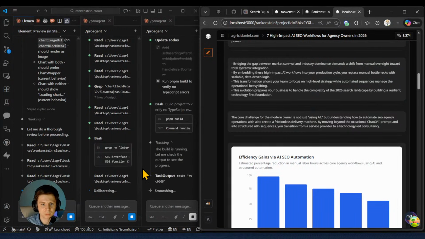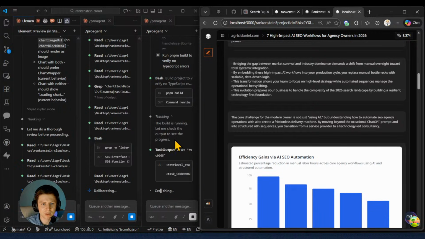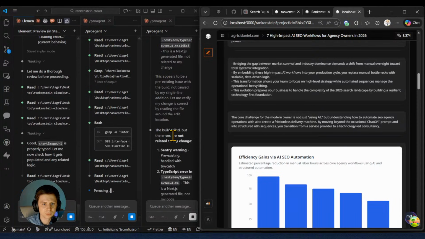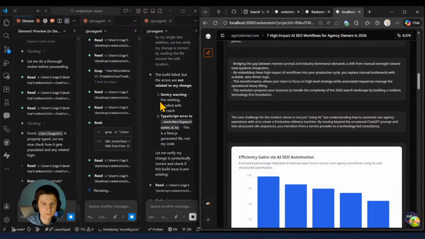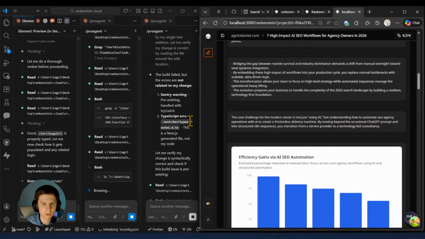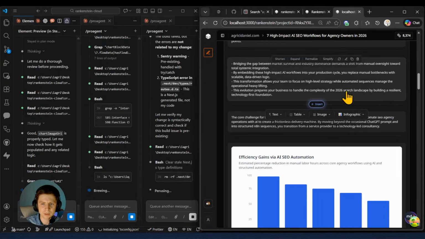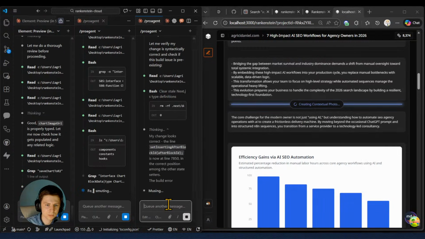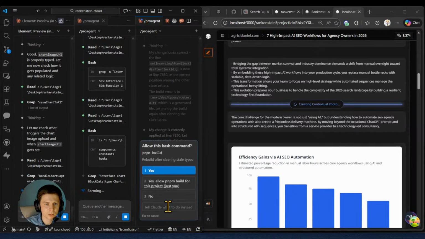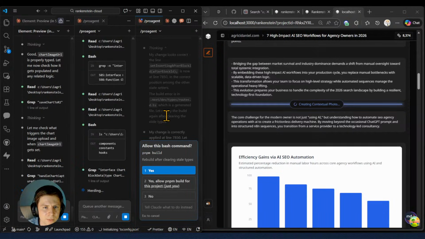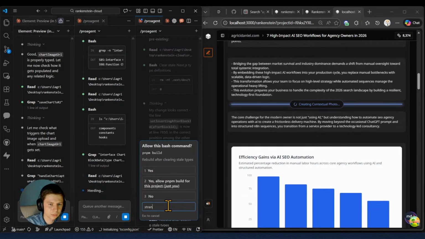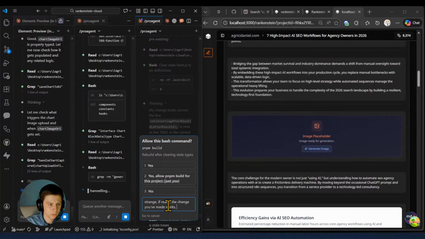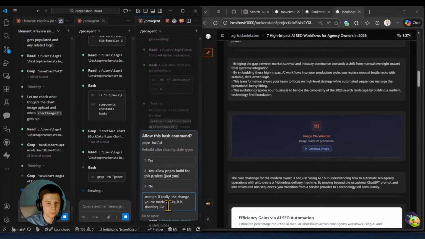This guy is building. The build is running. Let me check the output to see that. Boom. Error, no. So strange, he made the change, he made the things. Contextual photo. Strange. Okay, I'll even put it: if really the change you've made works, it is showing, generating.